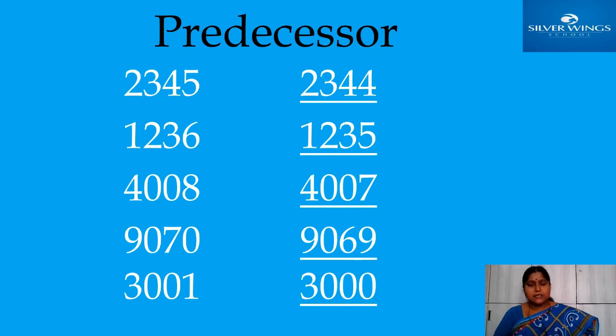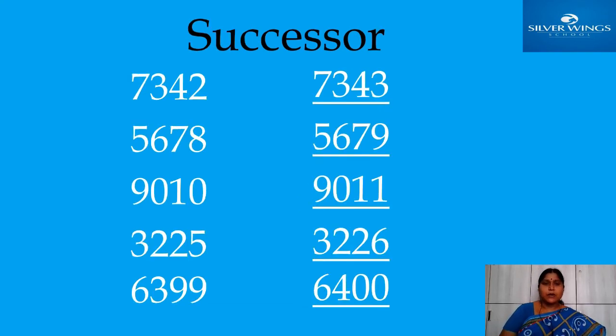In the last 3 places, if zeros came, you should see 4 digits and write the number just before that thousands place. Okay, now come to successor. What is successor? Successor means the number just after the given number. Here also, same, you should see only the last ones place.